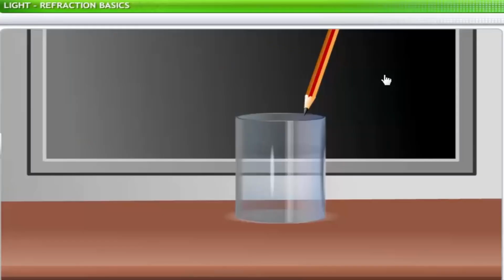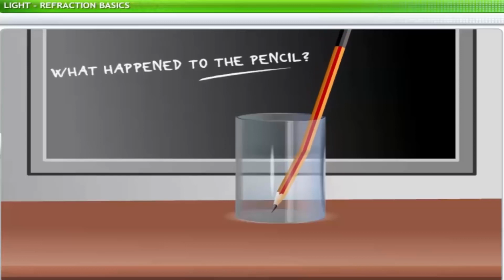Take a look at the pencil. It is straight, as we all can see. Now we'll put it into a glass of water. What happened to the pencil? It is bent now. Is the pencil really bent? No, it just appears to be. You can see that when you take the pencil out again. The apparent bending of the pencil is a result of a property called refraction.